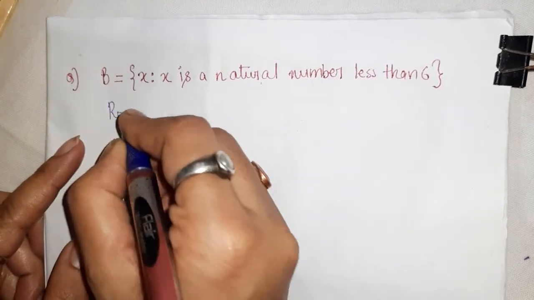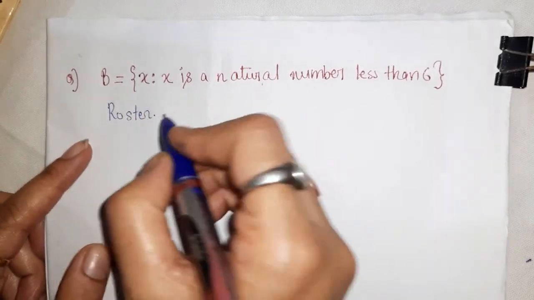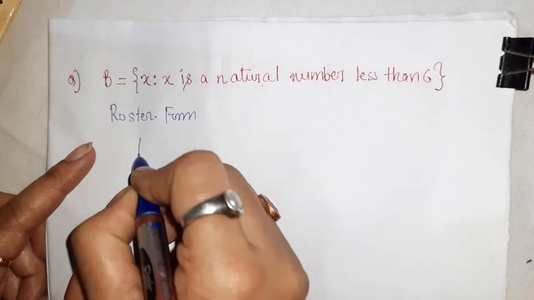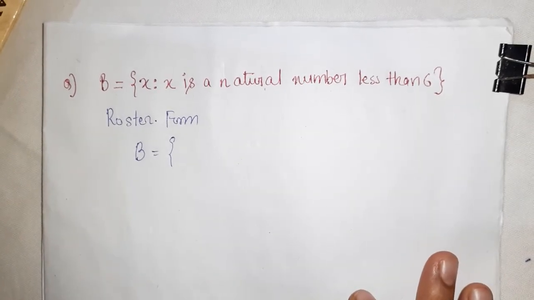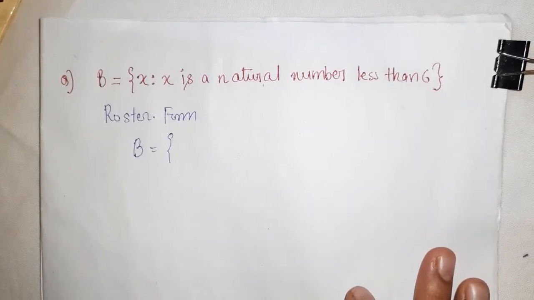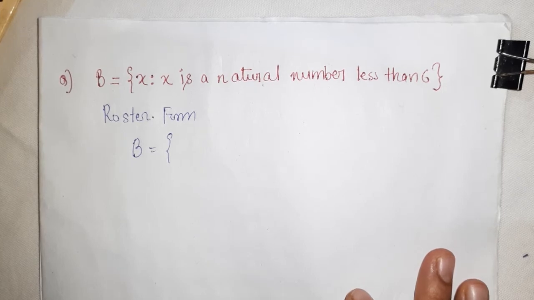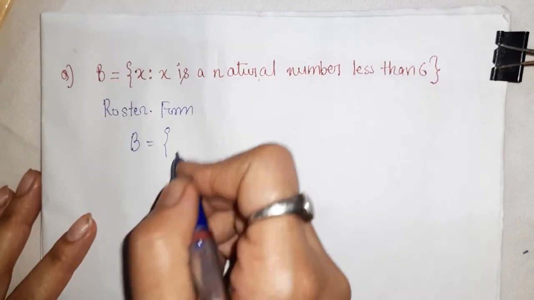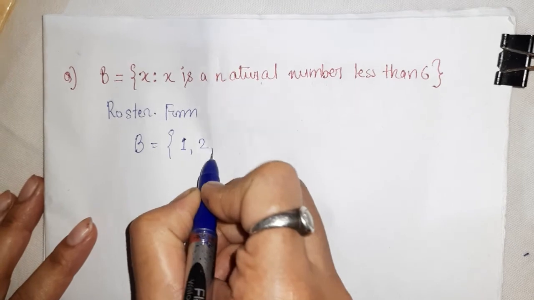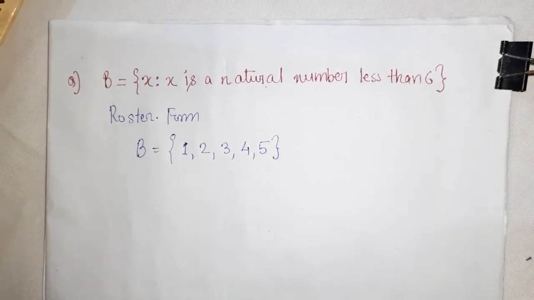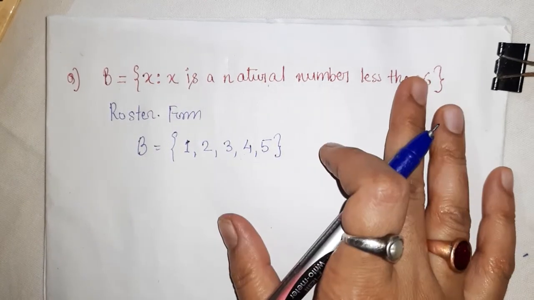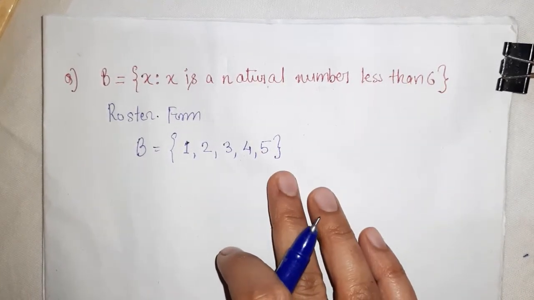In roster form you will write the distinct elements. We know our natural number starts from 1. So less than 6 will be 1, 2, 3, 4 and 5. So in roster form you write 1, 2, 3, 4 and 5.